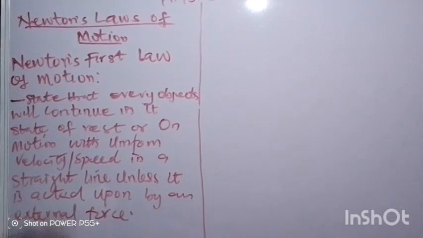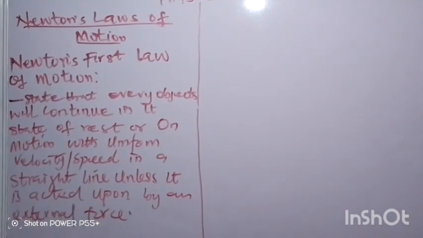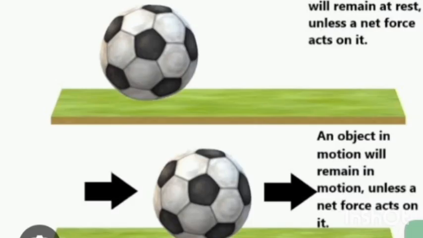To illustrate this, let's look at various illustrations. As we can see on the screen, look at the first ball. The ball is at rest, and according to the statement, the ball as an object will remain at rest unless it is acted upon by an external force. If there is no external force on it, it will remain there at rest.